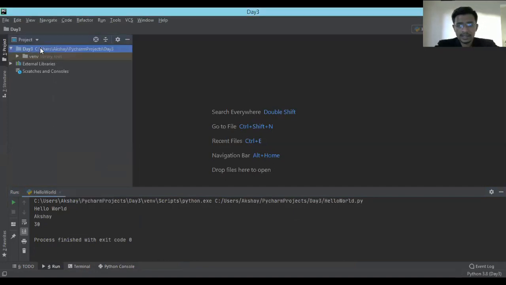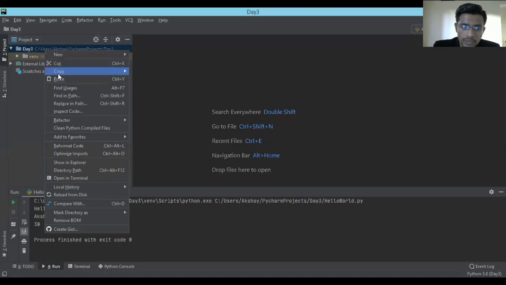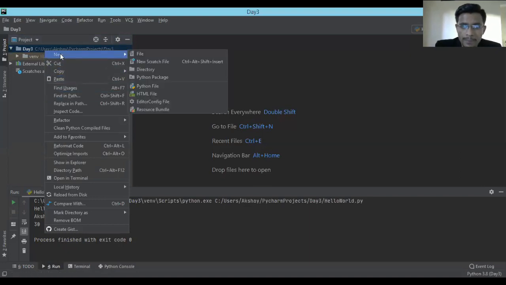So let's get started, and let's actually enter into the world of Python by doing our first and most famous project. That is Hello World. What you have to do is go and find your folder over here. Right click on this folder. You will find a New option over here, right?